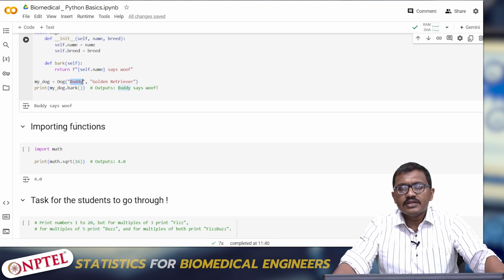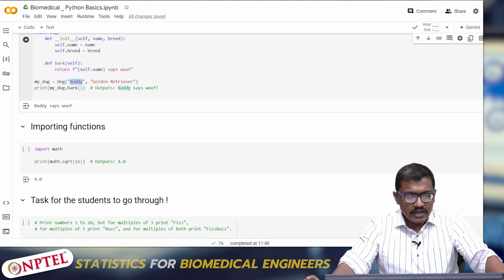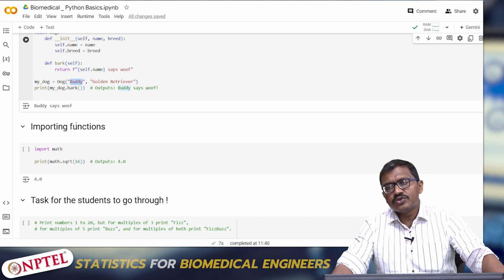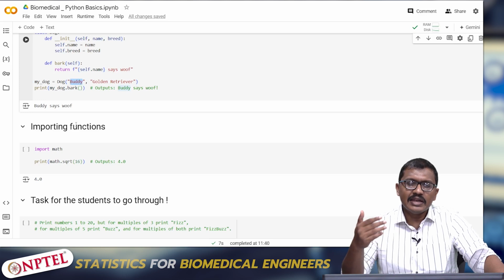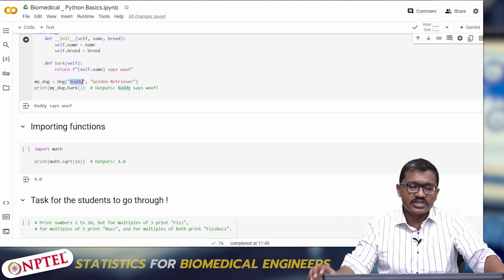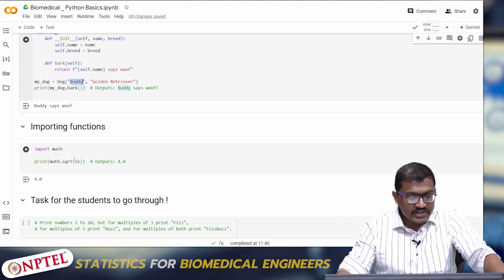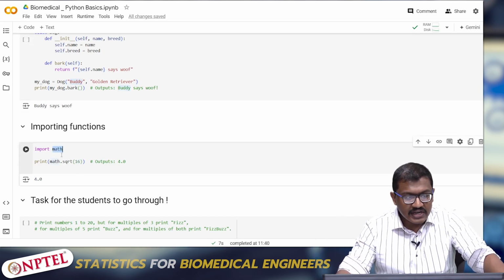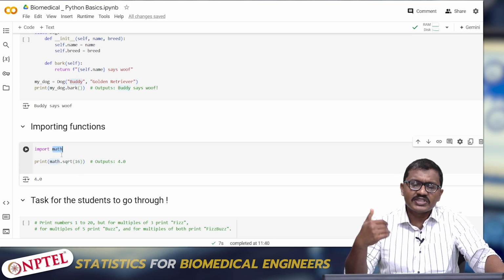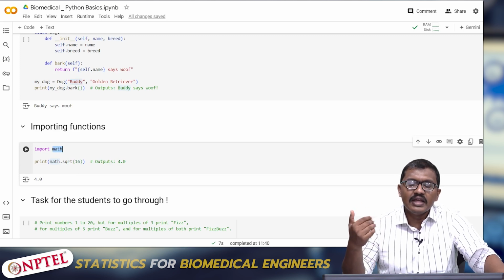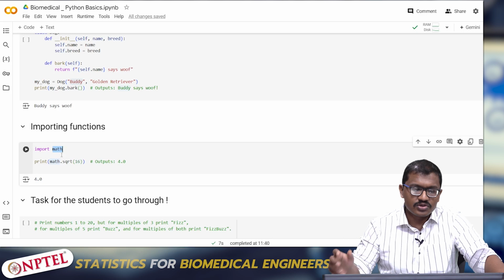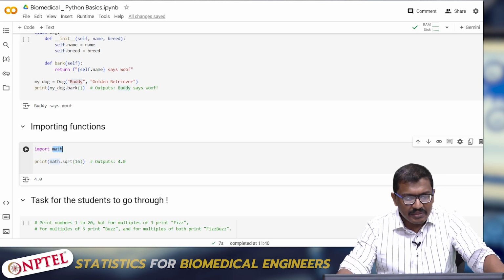But some organizations have developed certain inbuilt functions, so we can just call those functions and make use of them. For instance, I am calling a module called math. It has multiple sub functions inside it, for example sum, add, minus, subtraction, all those things. Particularly, I am calling a math function.